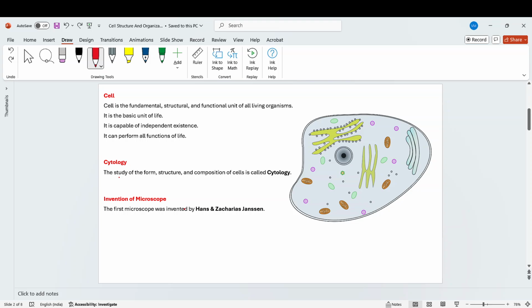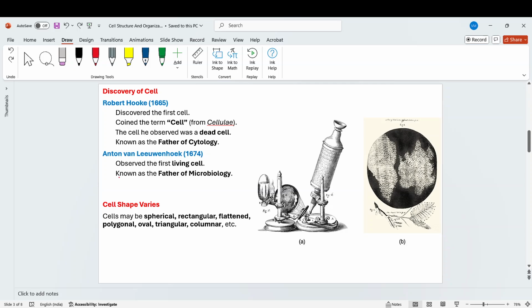As we can see in this image, the cell is a very tiny particle or structure. We cannot see it with our naked eyes. To observe it, we need a microscope. The first microscope was invented by Hans and Zacharias Janssen. Okay. Next topic is the discovery of the cell.